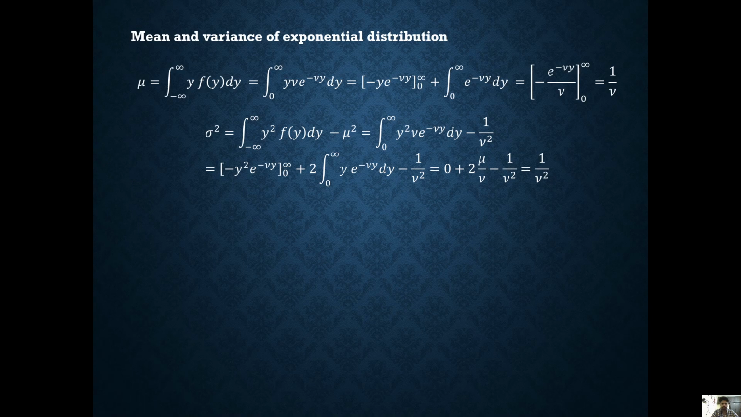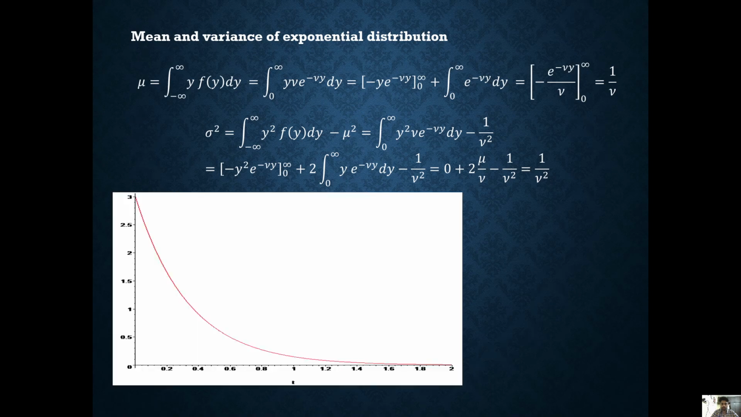Sigma squared is equal to the integral from minus infinity to infinity of y squared f(y) dy minus mu squared, that is equal to the integral from 0 to infinity of y squared v e^(-vy) dy minus 1 by v squared, which is minus y squared e^(-vy) plus 2 times the integral from 0 to infinity of y e^(-vy) dy minus 1 by v squared, which is equal to 0 plus 2 times mu by v minus 1 by v squared, which is equal to 1 by v squared.